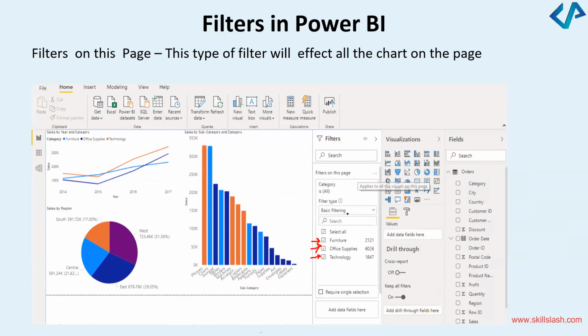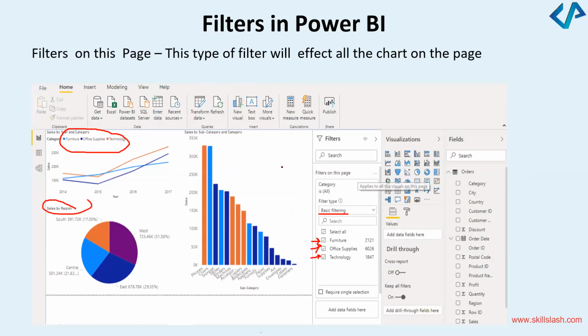What kind of filtering have I used? As of now, basic filtering, right? So what it has done, very carefully observe. On this line graph, the furniture, office supplies, and technology are shown. Similarly, you've got this sales by region, and this sales by subcategory. Here also, you are getting that same information: furniture, office supplies, technology.